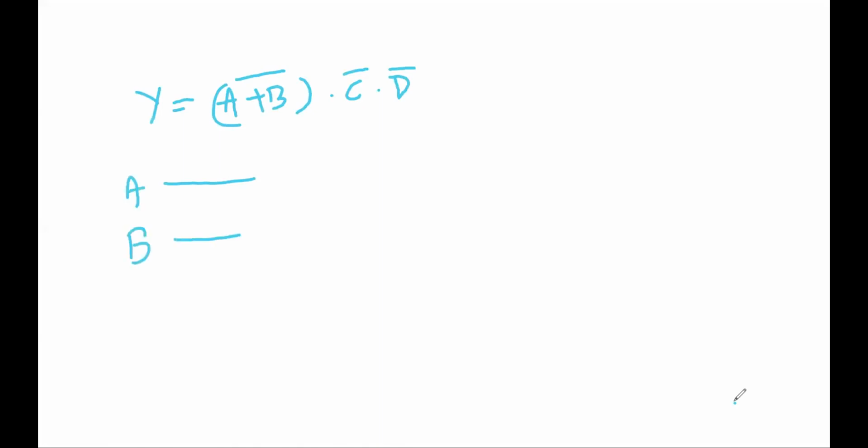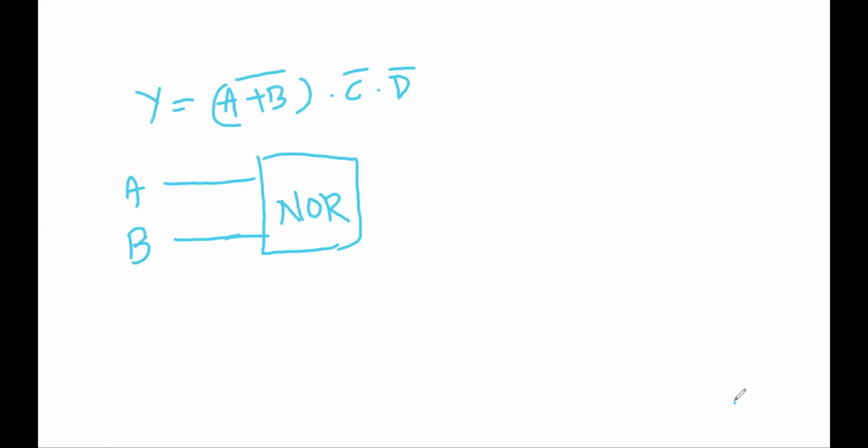I guess we lost the screen again. Let me put it quickly. The expression was y is equal to (a plus b) complement, c complement, d complement. A was one input and B was another input, and this was fed to a NOR gate.